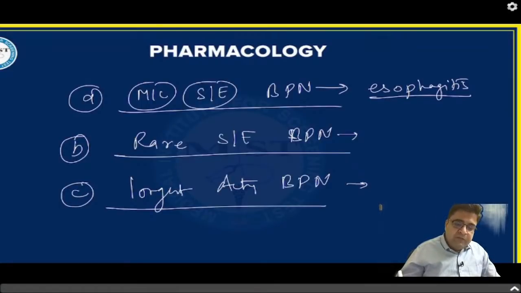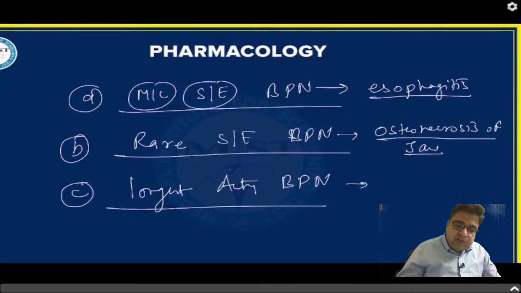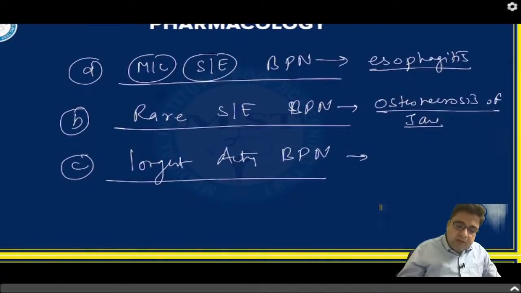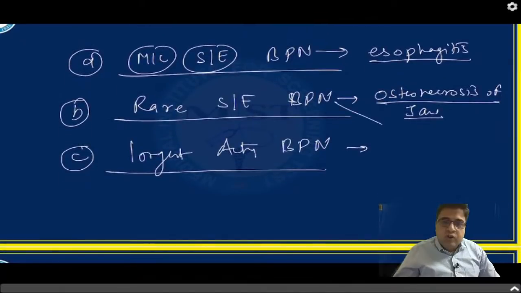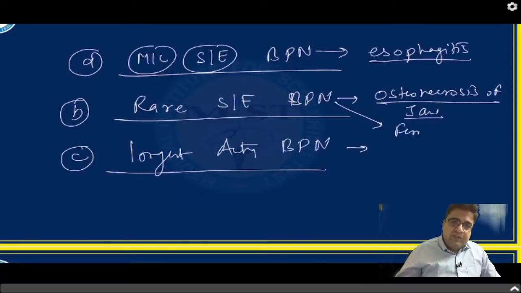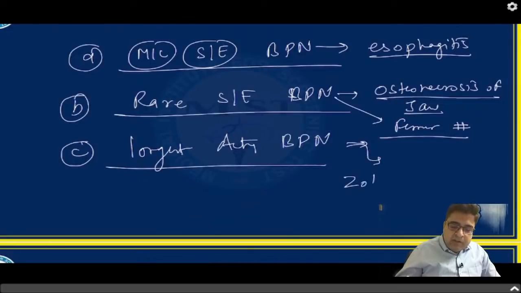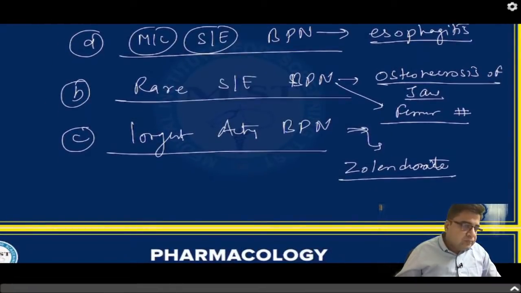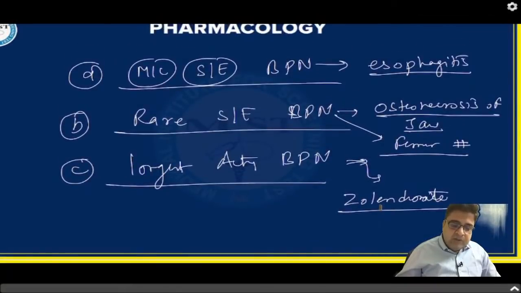The rare but very important side effect is osteonecrosis. So this can cause osteonecrosis of jaw, and rarely these medicines can also cause femur fracture. So osteonecrosis of jaw as well as femur fracture are two rare but important side effects. And the longest acting bisphosphonate is zoledronate. Right? So that is all about this question.